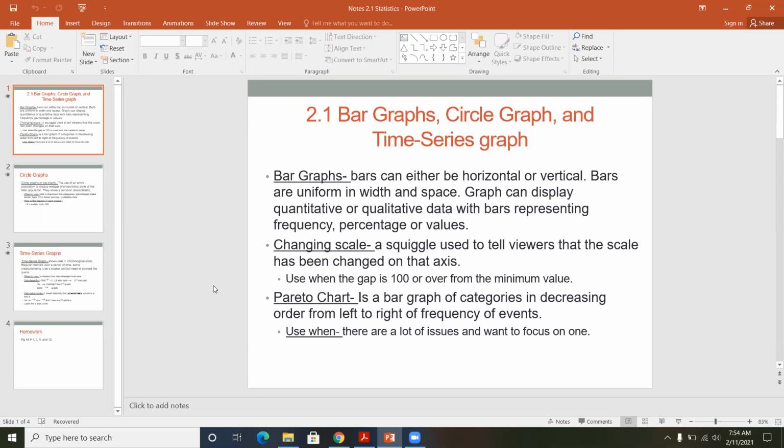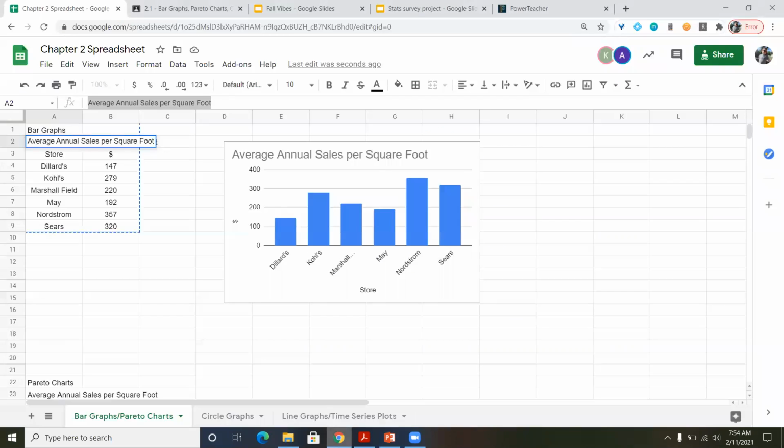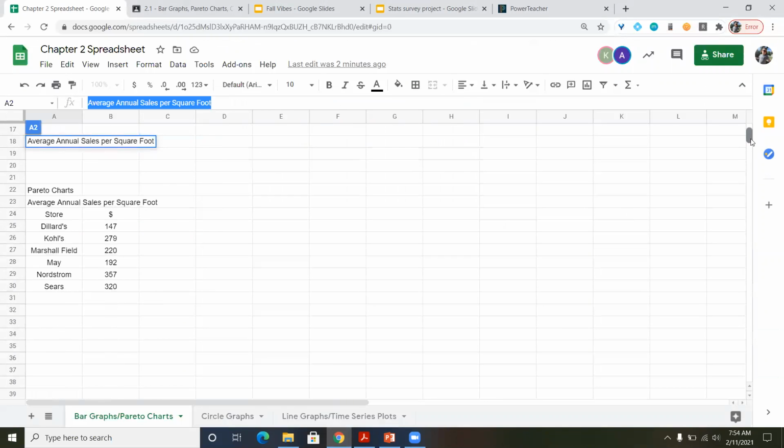question. So if I wanted to, say, advertise to a certain type of animal as a pet, I'm probably going to look at the 2 or 3 most popular animals and only focus on those. So if a majority of people have cats and dogs and only one person has a pet raccoon, I'm probably not going to advertise towards raccoons. I'm only going to advertise towards cats and dogs. So a Pareto chart just allows you to prioritize the highest frequency categories first, and then you can see the descending trend. So for the example, I took the same stuff, and I'm now going to create another bar graph,